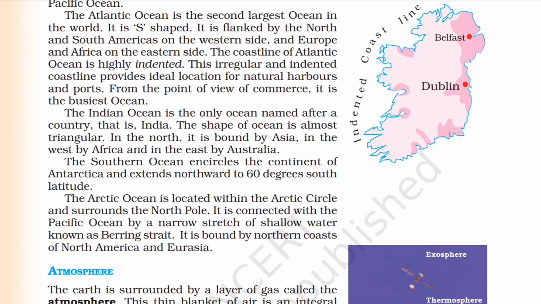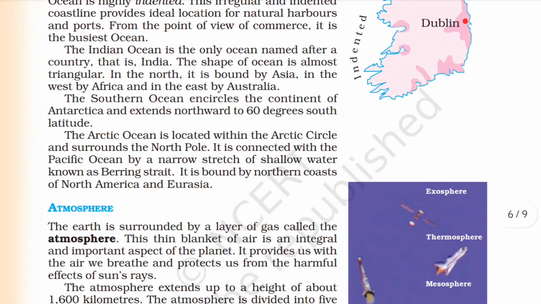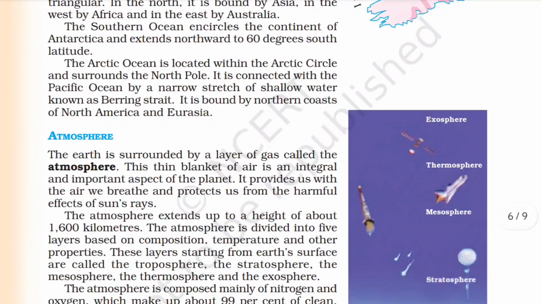Indian Ocean is the only ocean named after a country, that is India. The shape of the ocean is almost triangular. In the north it is bounded by Asia, in the west by Africa, and in the east by Australia. The Southern Ocean encircles the continent of Antarctica and extends northward to 60 degrees south latitude. Arctic Ocean is located within the Arctic Circle and surrounds the North Pole. It is connected with the Pacific Ocean by a narrow stretch of shallow water known as Bering Strait. It is bound by the northern coast of North America and Eurasia.